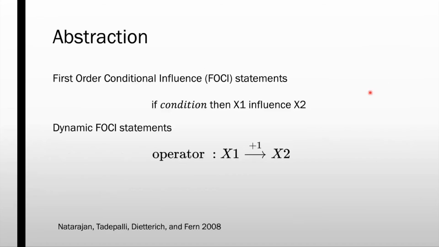Foci statements were first proposed in the Natarajan et al. 2008 paper. It is a template as shown here. We extend foci statements to dynamic foci statements. The template is shown here. This encodes the information that when a particular operator is being executed, the literals in set x2 at time t plus 1 are only influenced by the literals in set x1 at time t.